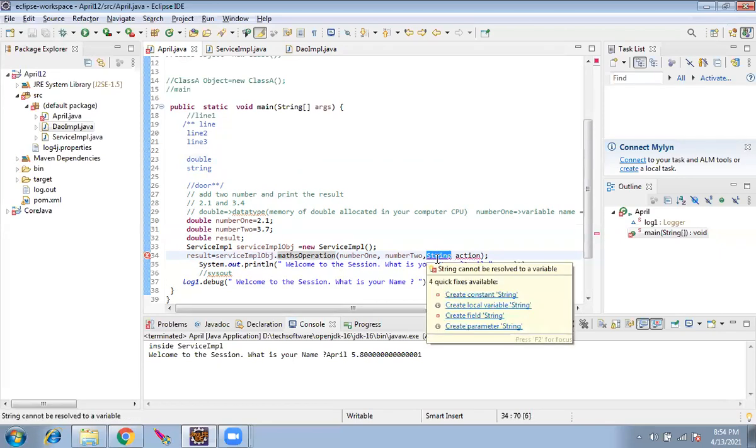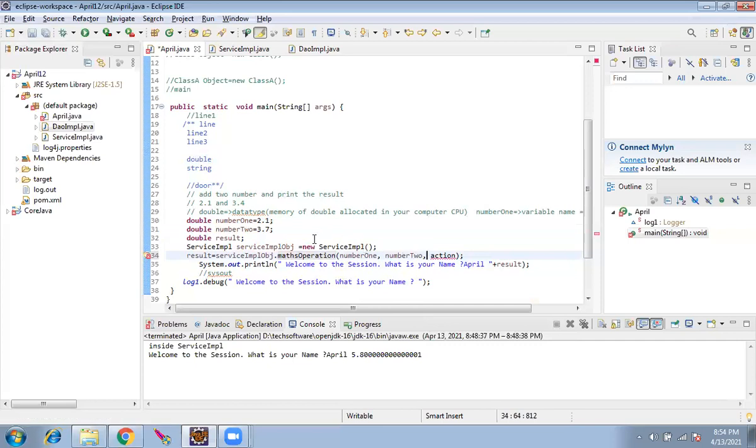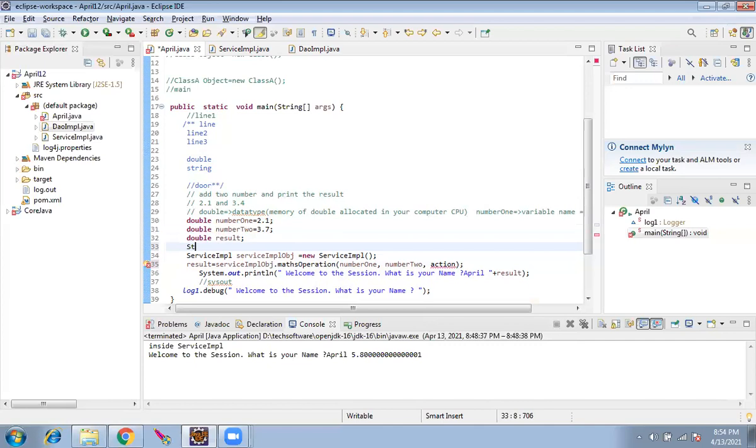Yeah, partially you're right. So we didn't define it. Let me define it now. Then also it will throw an error. We will give a string, action value equal to add. Okay, we'll give it as add.